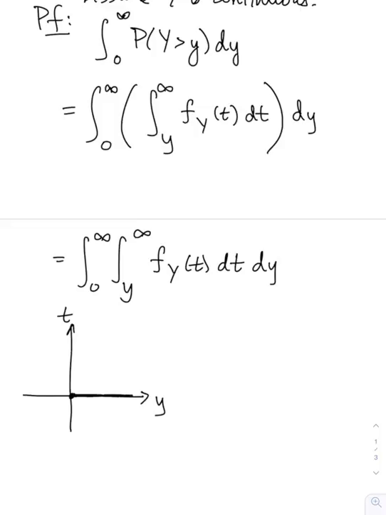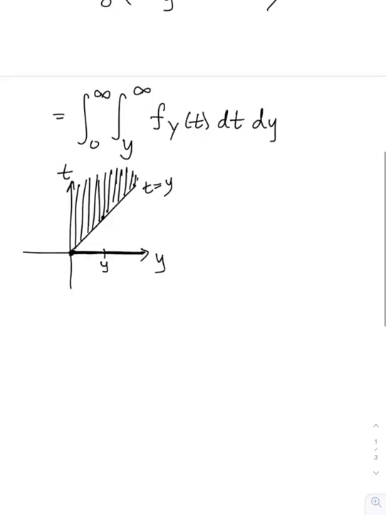And for any particular value of y, pick a little value of y, then t is going to go from t equals y, so here's the line t equals y, up to t equals infinity. For all the different values of y, t will go from t equals y to t equals infinity. So there's the region that I'm integrating over.